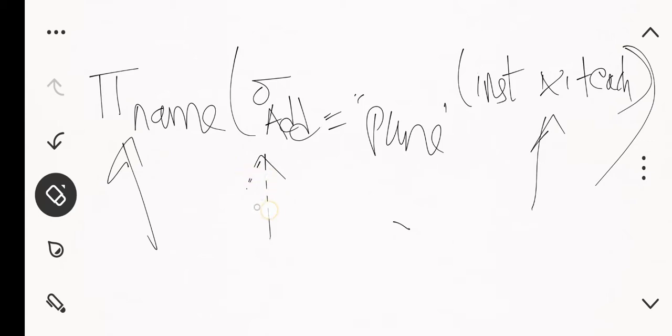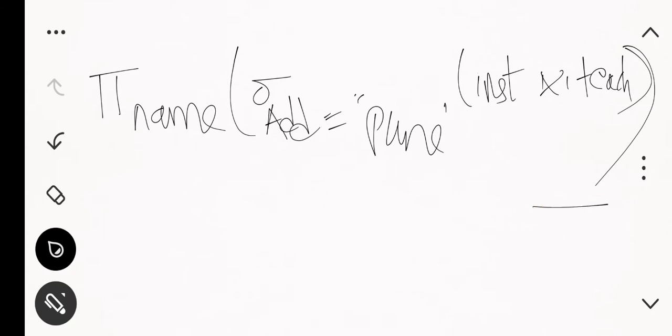For that purpose, we need to build an expression tree. How does that expression tree look? If I say project name, I will build it starting from this side.